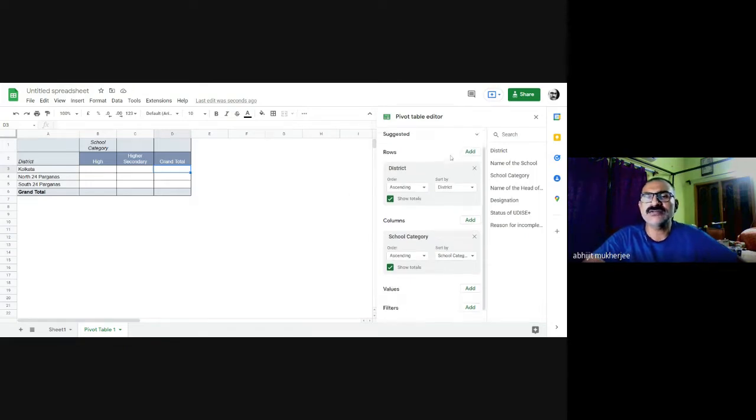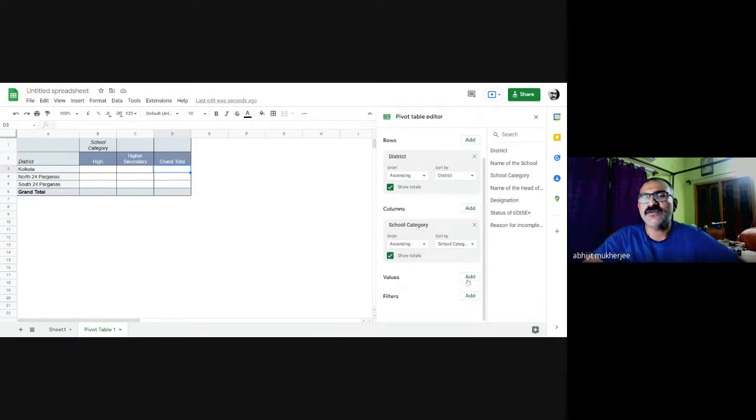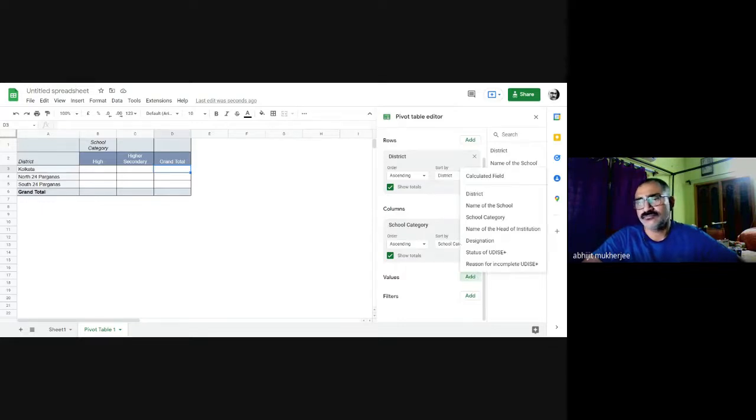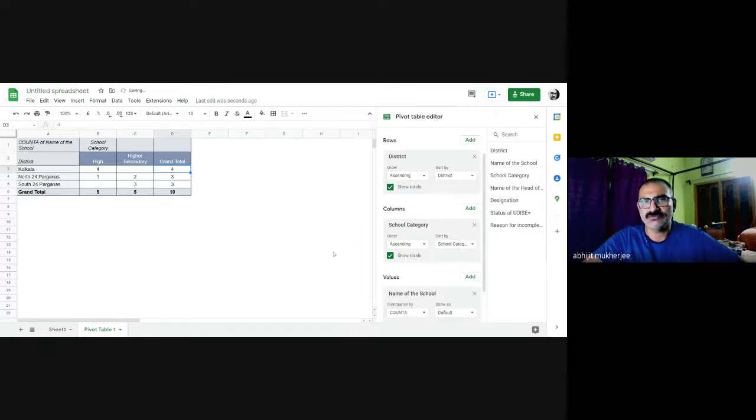Now, I have selected district and school category. For values, let me say I am recreating that thing. Since I have selected school category here, I have to select the name of the school as values.